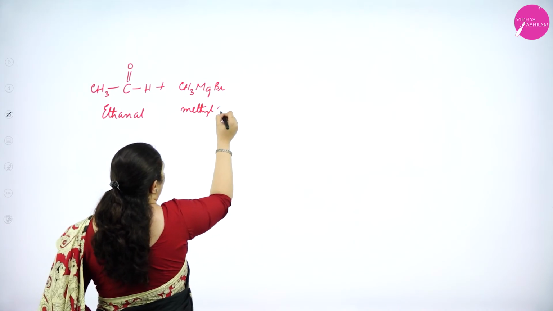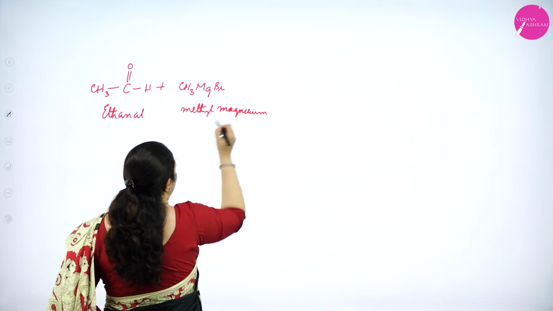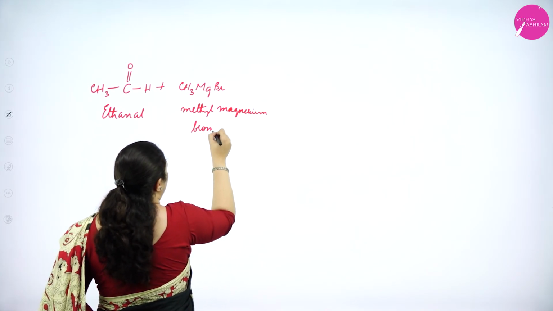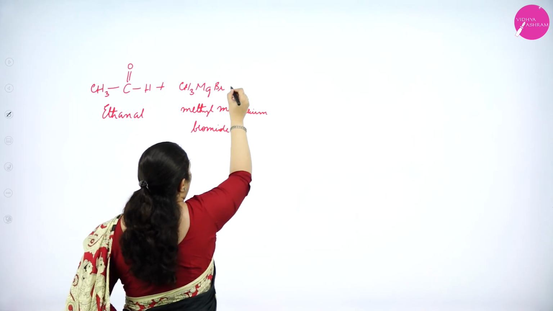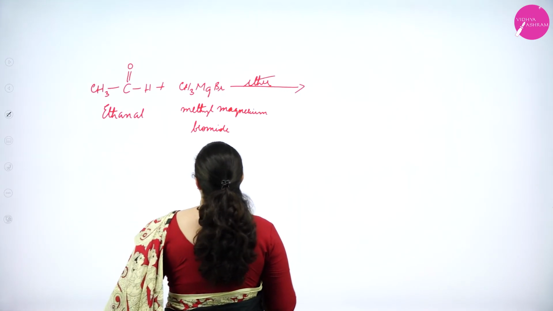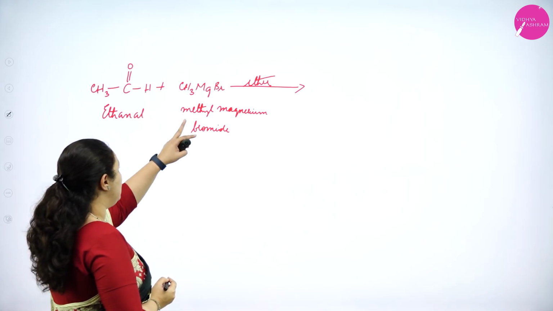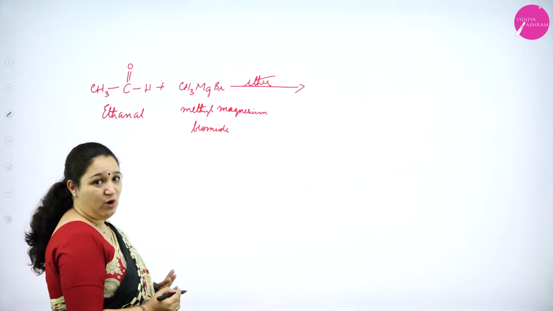Methyl magnesium bromide in the presence of ether. What is happening? CH3 group will get added to carbon and MgBr will get added to oxygen.